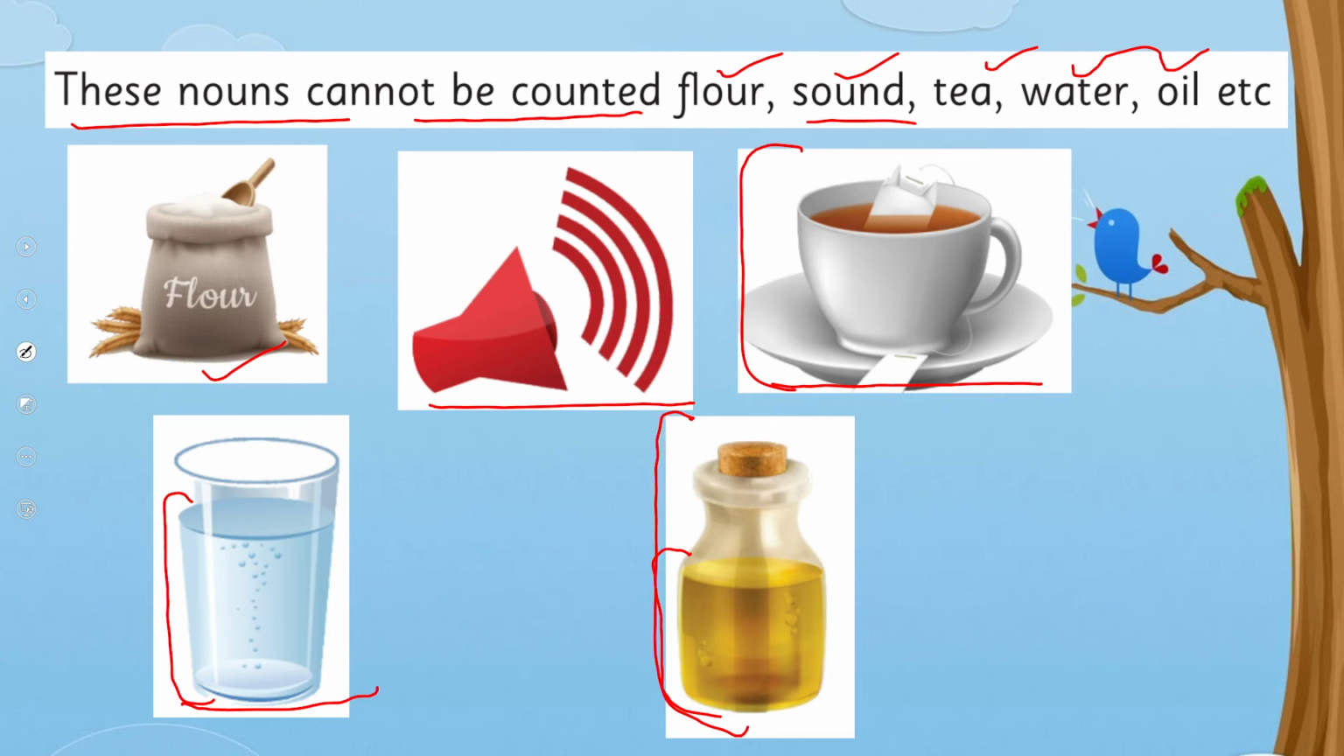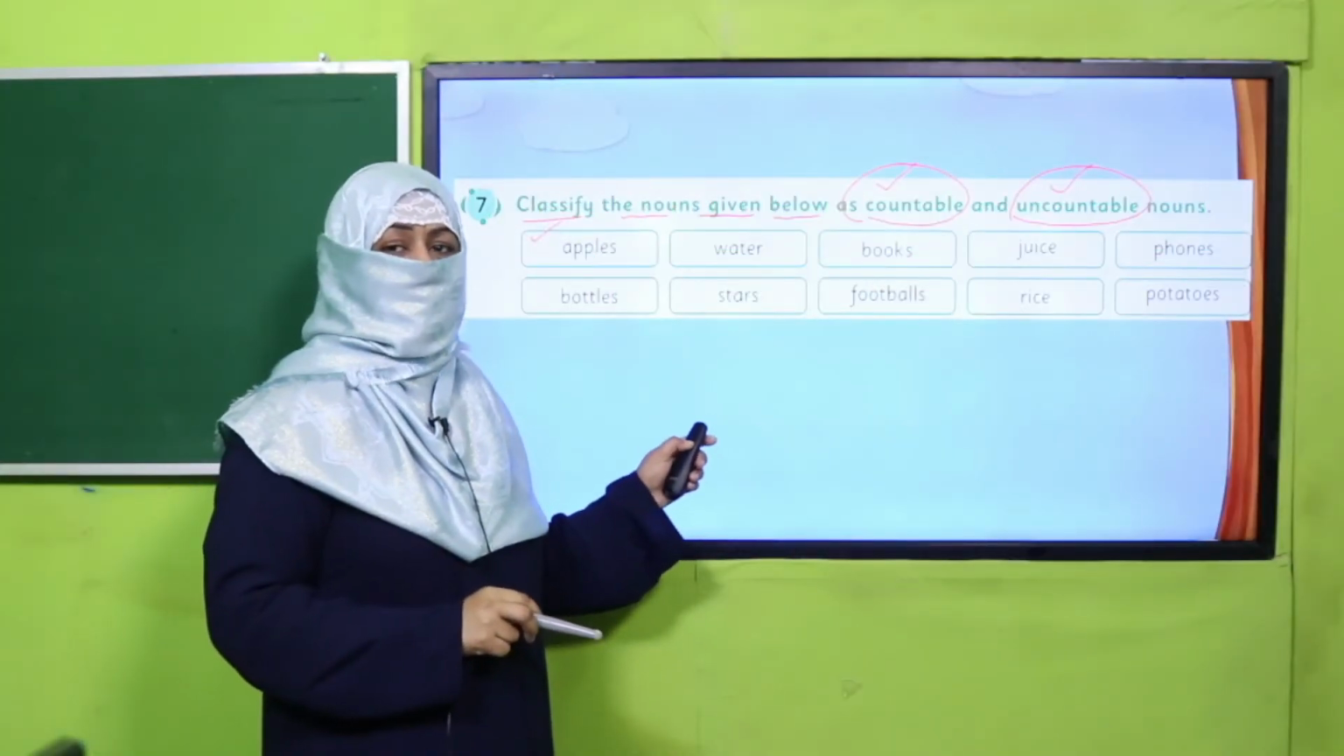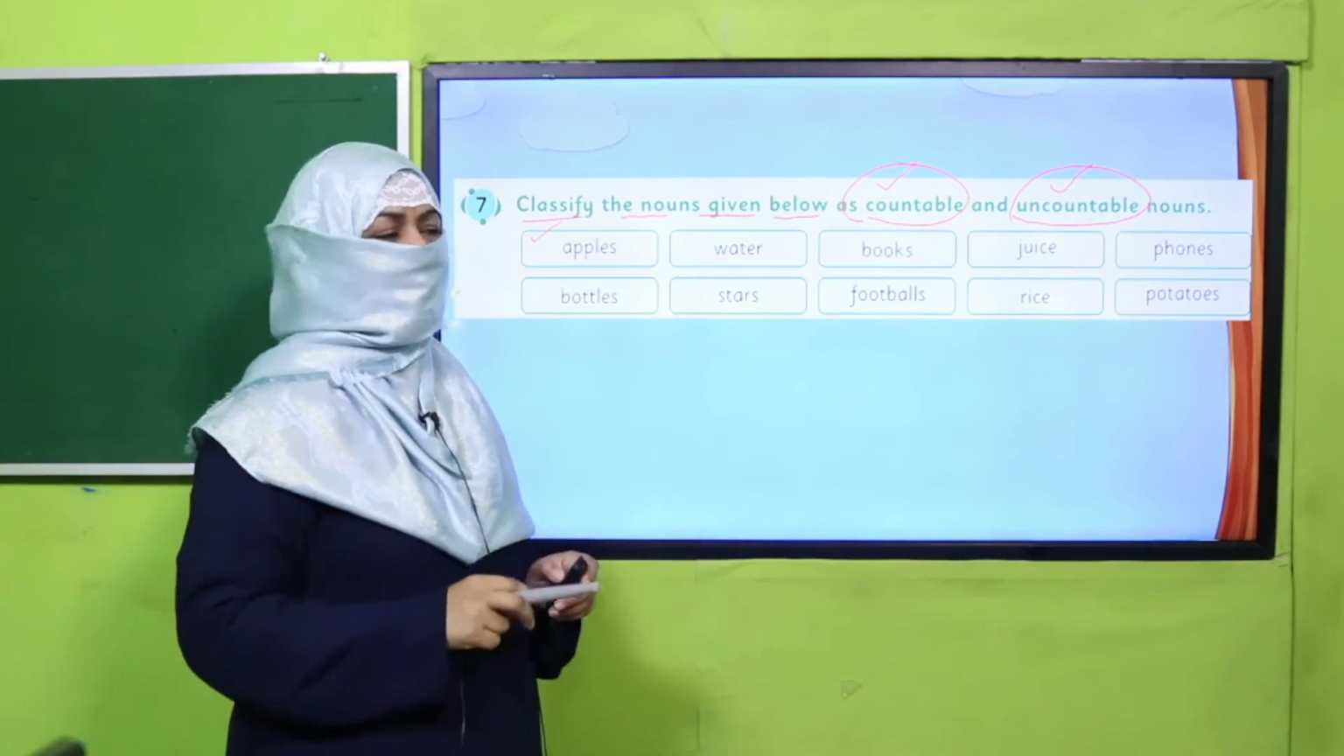Are you clear? Okay, so let's practice it from your book. Classify the nouns given below as countable and uncountable nouns. You will draw 2 columns, read the noun and find out. If it is countable, you will write it in countable column. If it is uncountable, you will write it in uncountable column. So pause the video and complete this exercise in your notebook.